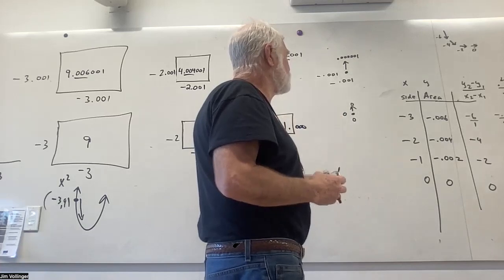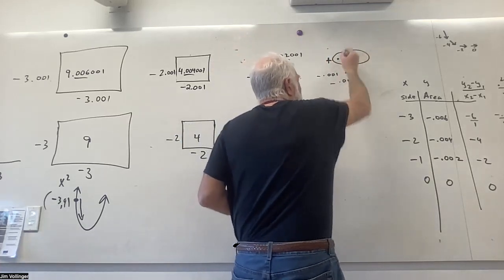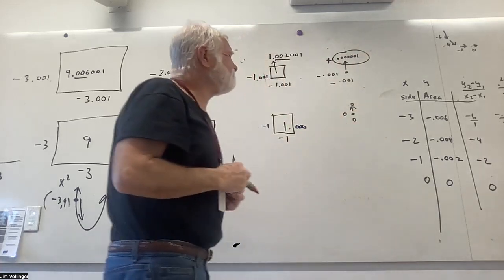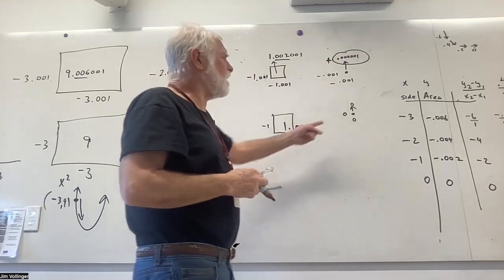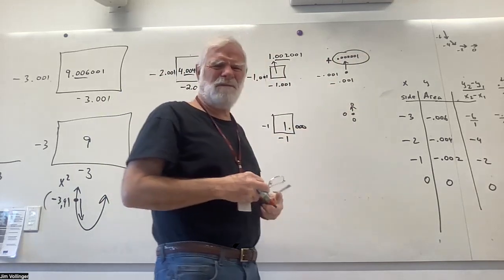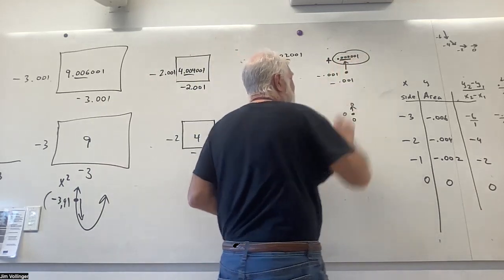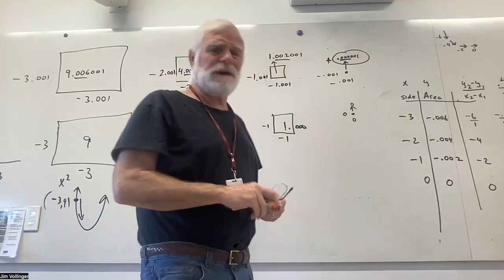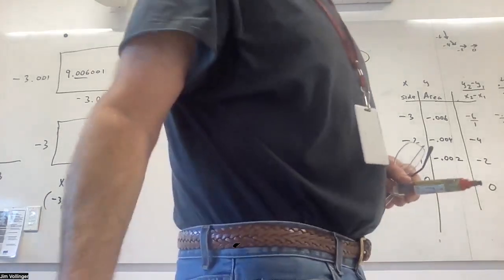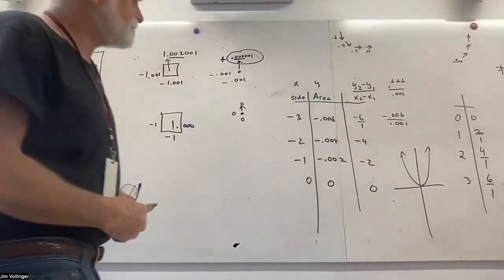And then negative 0.001 times negative 0.001 gets me still a positive number, but 6 decimal places with a 1. It's pretty small change. And I couldn't draw the square, so 0 times 0 is 0. Those first 3 decimal places suggest that it's not changing much. So we look at all those table values and we put them in one place so we can do some critical thinking.